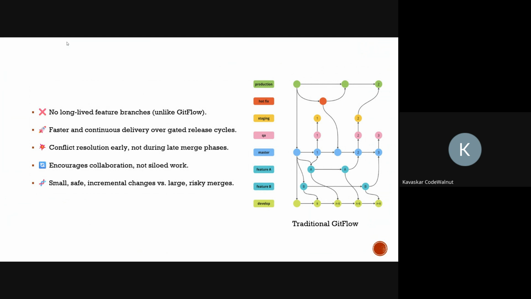In trunk based development, everyone works off the same branch, so integration happens early and often. Instead of managing multiple long-lived branches, you focus on flow: fast, small, safe contributions merged continuously.